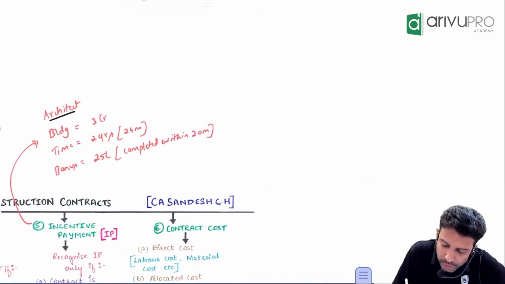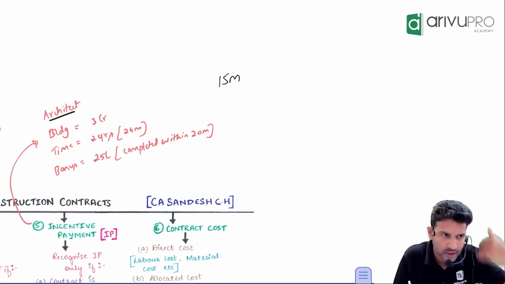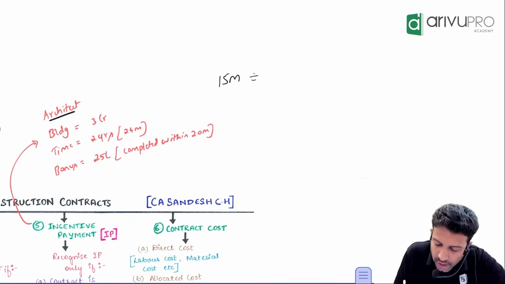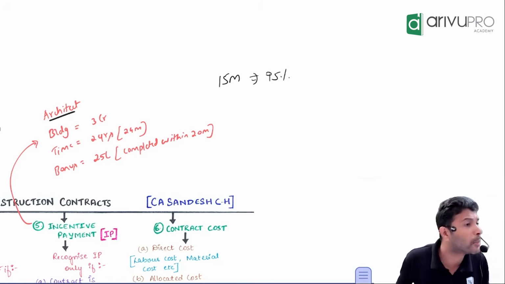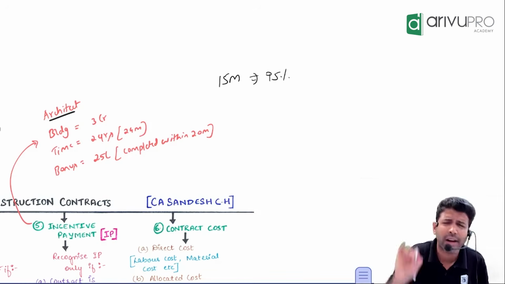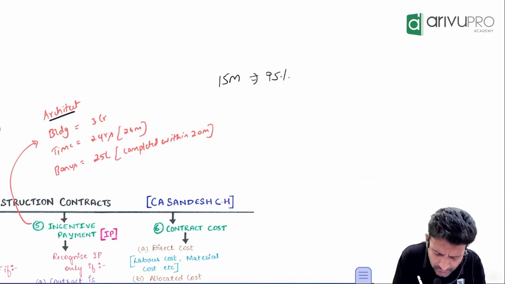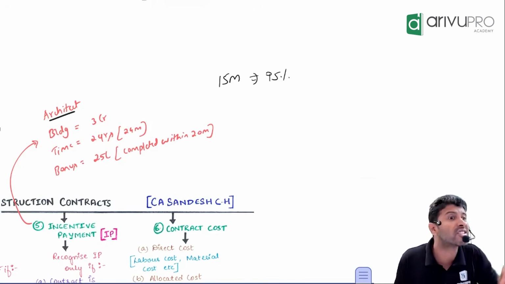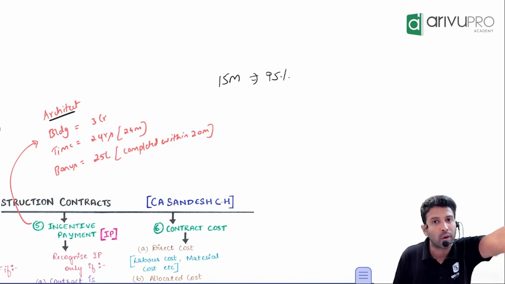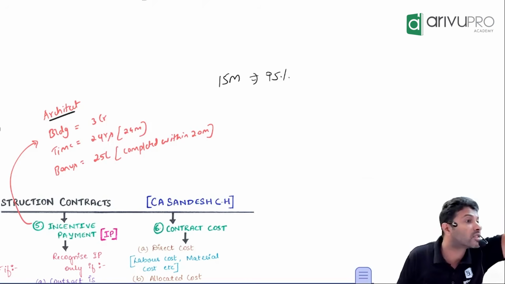Now let's say 15 months is over. Construction has started. How many months are over? 15 months is over. 95% of the work is already complete. Now what are the chances you think of receiving 25 lakh? More chance or less chance? More chance. That means you have assurance you will get it. Then book this revenue.